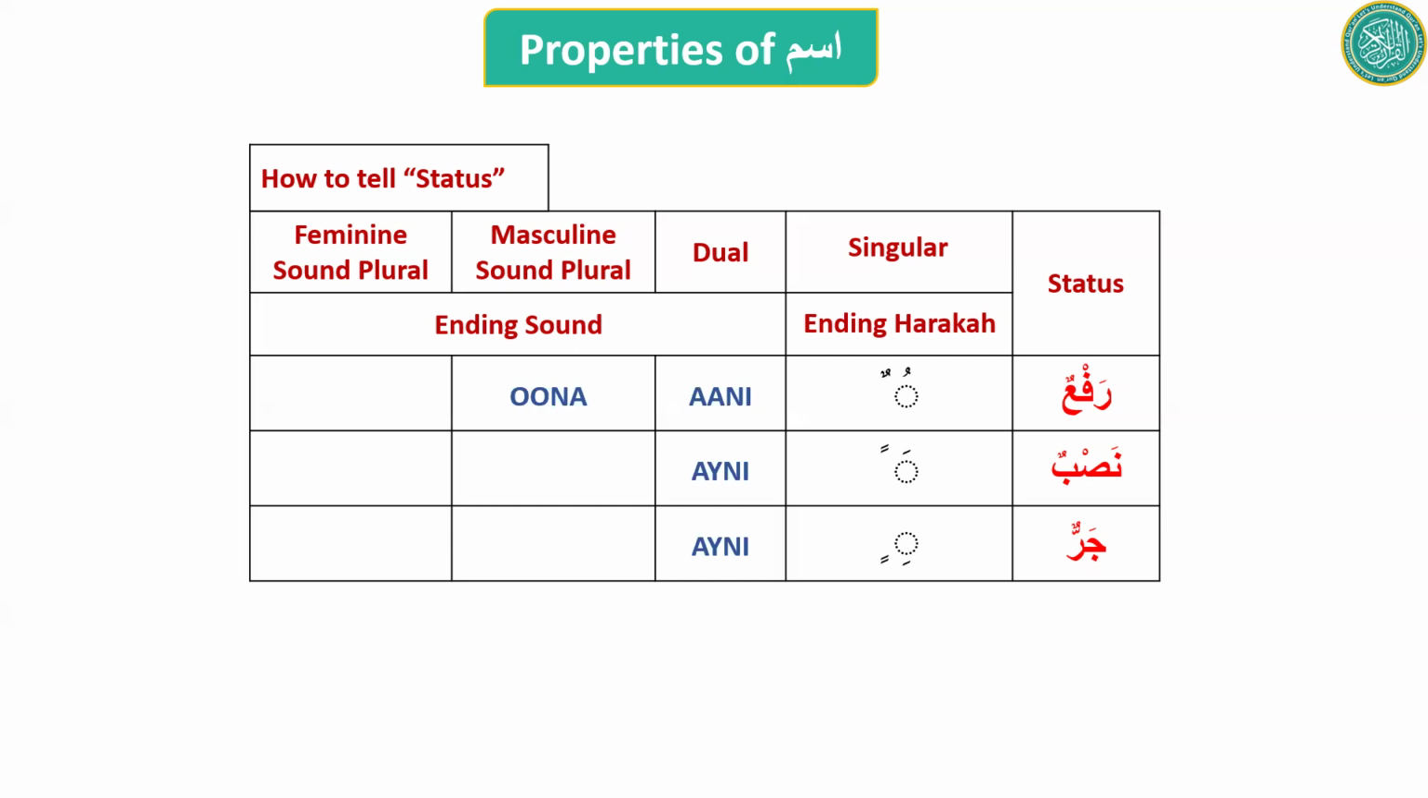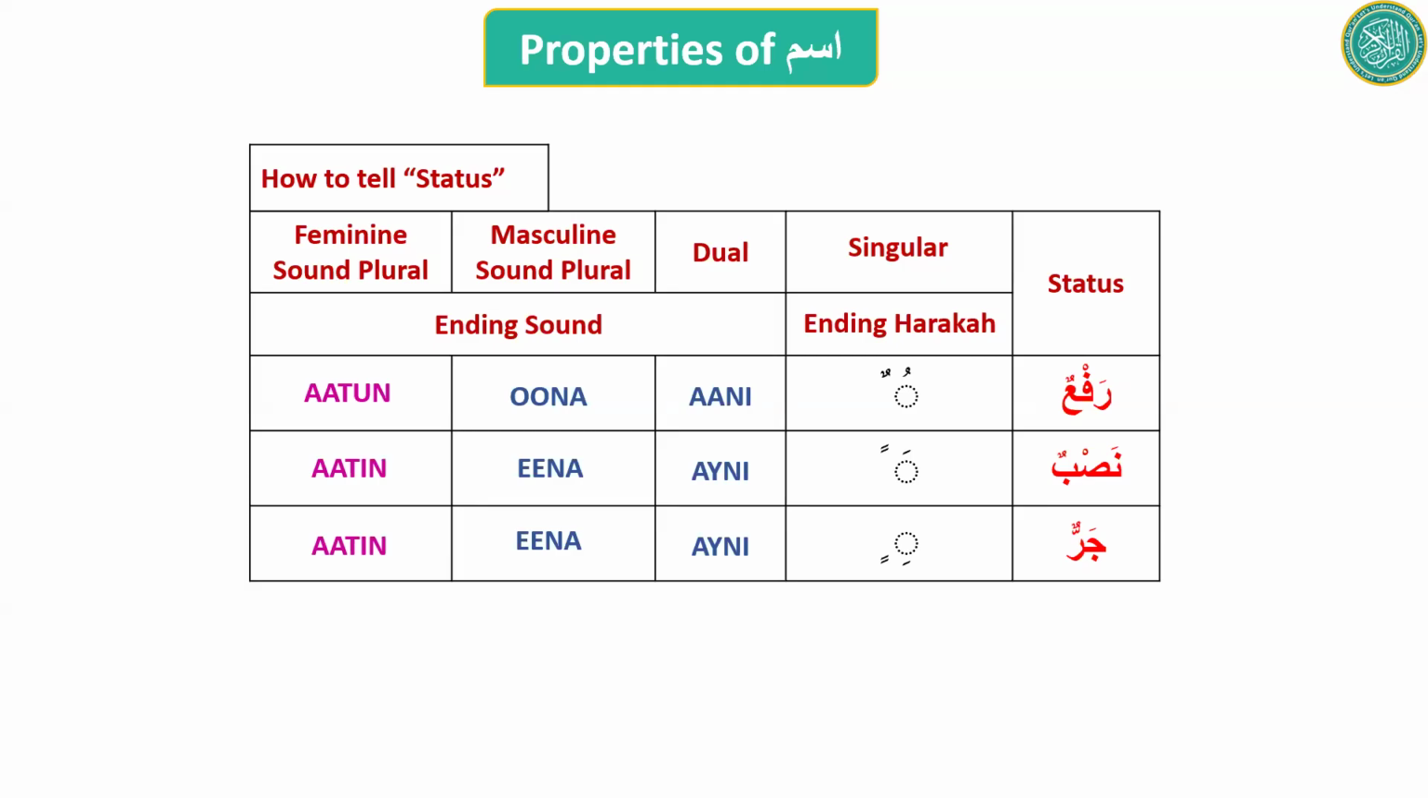For masculine sound plural, the ending sound is una, ina. So una is rafa, and ina sound is nasab or jar. And for feminine, atun is rafa, and atin, the ending sound, tells us it is nasab or jar. So we should know all this.